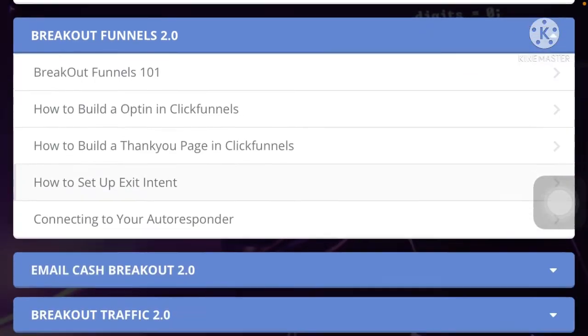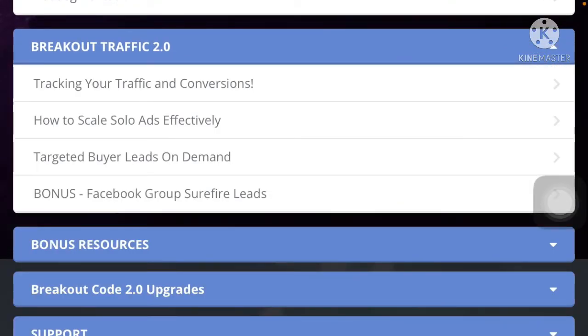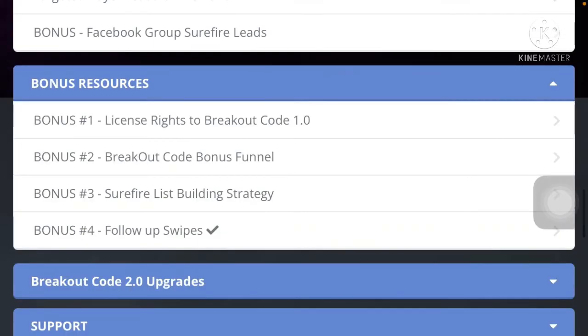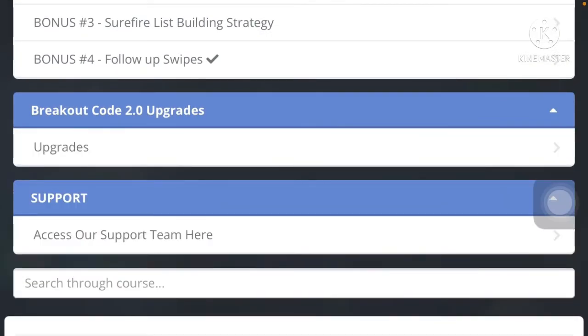And next, about the funnels and email marketing and the traffic, how to get traffic through paid ads and the free also. And the bonus resources they are giving: license rights to Breakout Code 1.0, and the bonus funnel and follow up swipes, so you're going to get support also.